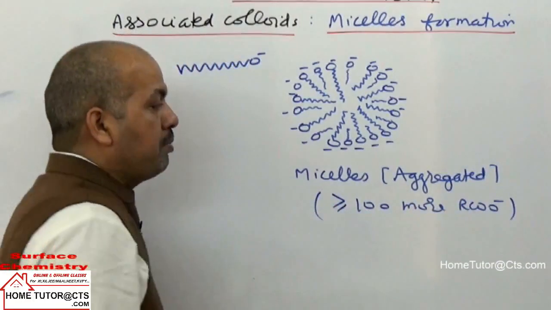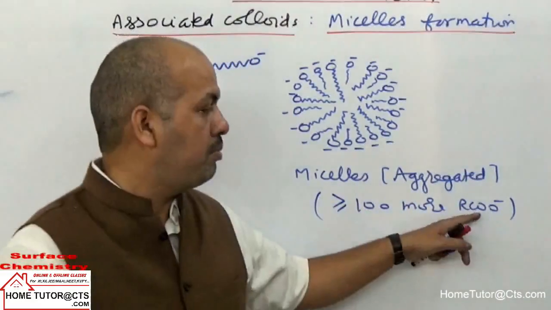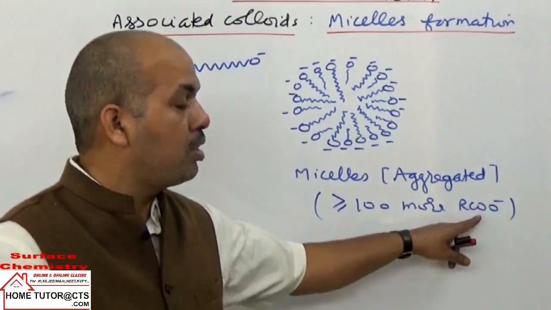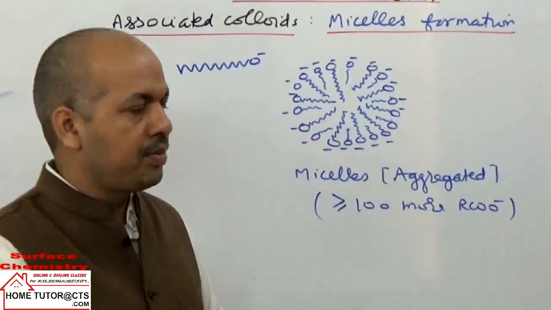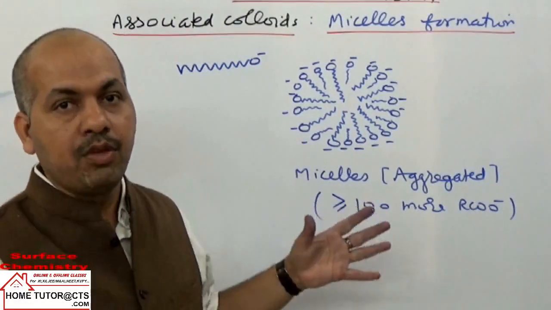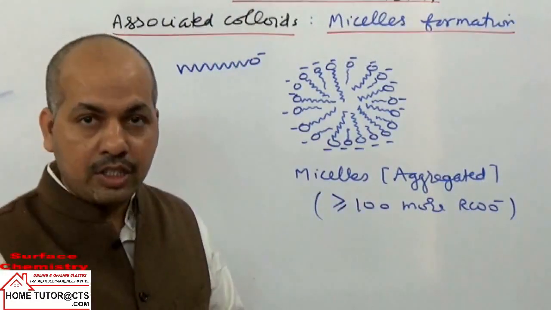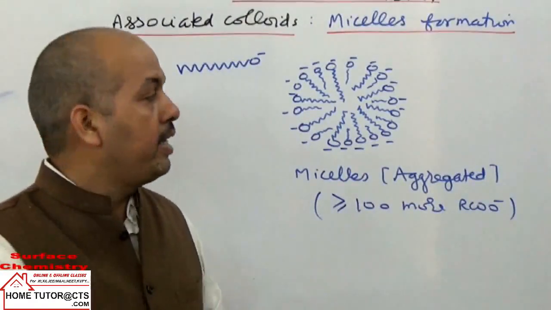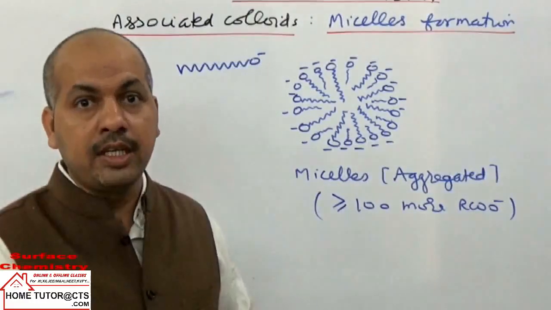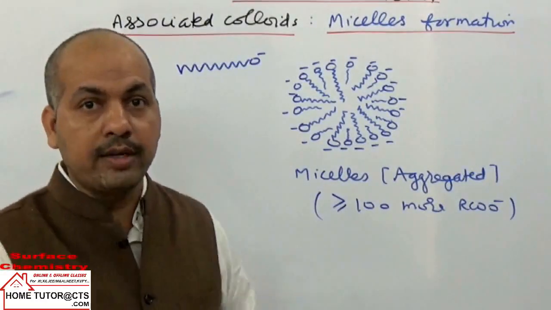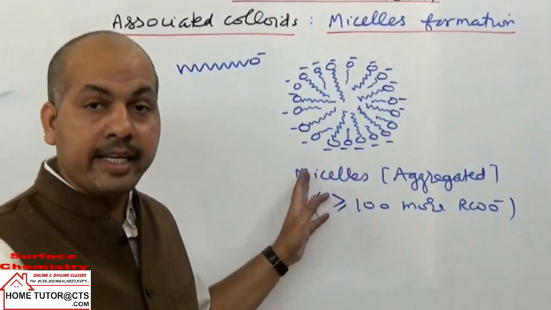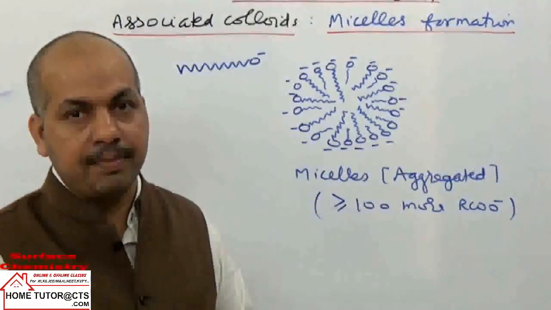This is the anionic form of carboxylate ions. We can take the cationic form when we take ammonium salts in the soaps. So that is the mechanism for micelle formation: when we take the soaps at higher concentration, the hydrophobic tails develop van der Waals attractive forces. They try to come closer together. When they come closer, they give a spherical shape to the ion aggregation, which is called a micelle.